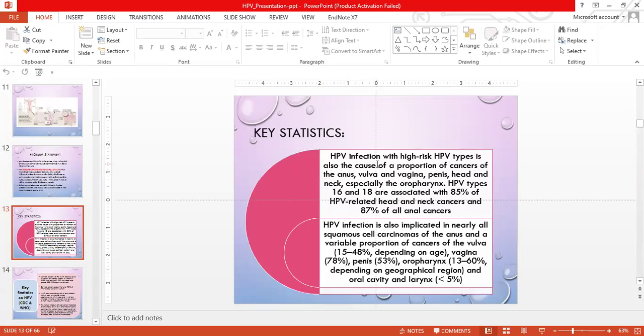HPV infection with the high-risk HPV is also the cause of a proportion of the cancers of the anus, vulva, vagina, penis, head, and neck, especially the oropharynx. HPV types 16 and 18 are associated with around 85% of HPV-related head and neck cancer and 87% of all anal cancer. HPV infection is also implicated in nearly all squamous cell carcinoma of the anus and a variable portion of the cancers of the vulva, 15 to 48% depending upon the age, 78% of vaginal cancer, 53% of penile cancer, and 13 to 60% of oropharynx cancer depending upon the geographical region, and less than 5% of oral cavity and larynx cancers.